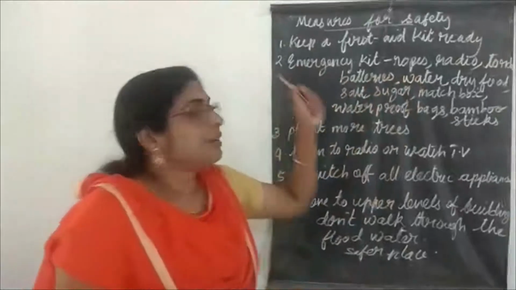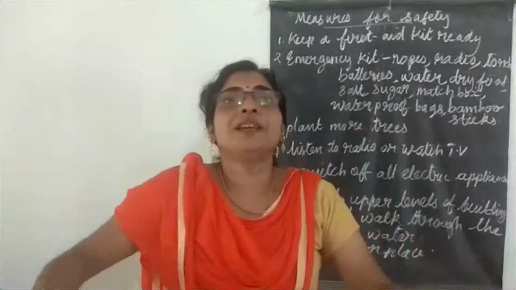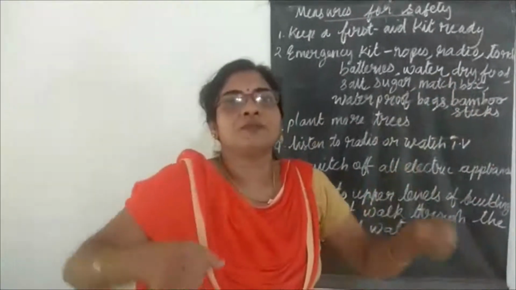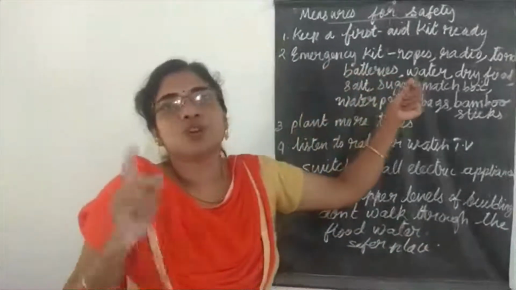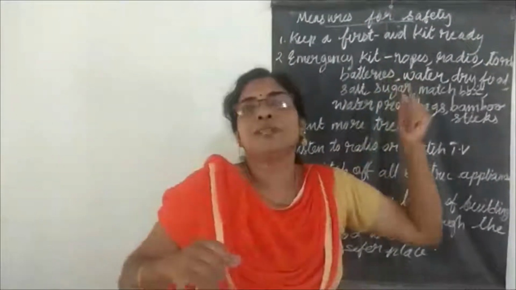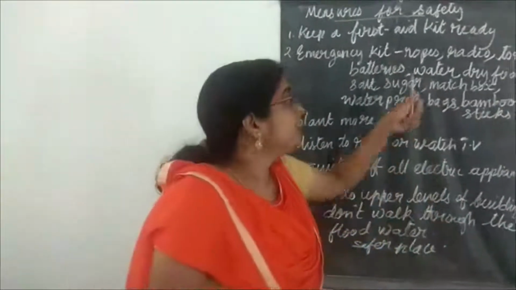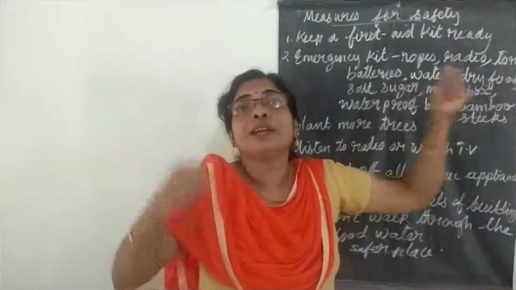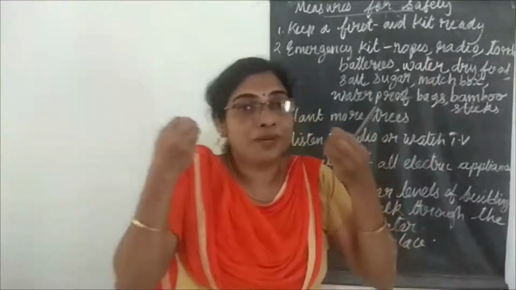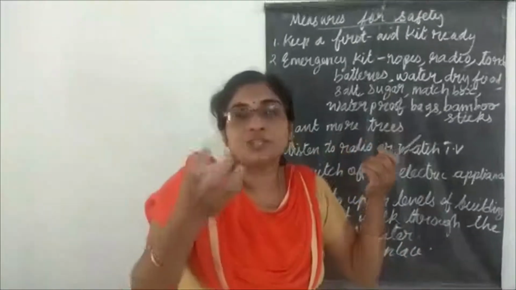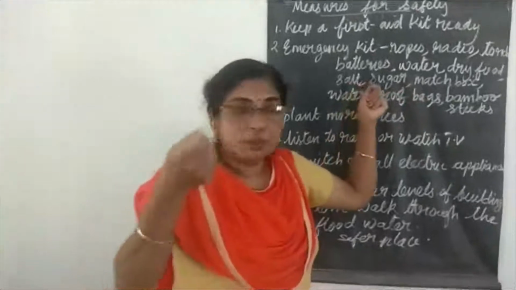Then the second one, an emergency kit should be there. That is, if flood is there, you should take the kit and run off. So one kit should be ready. And in that emergency kit, what all should be there? Rope should be there. Strong rope. Less strong aayitulla kayaru venam. Then a radio should be there. That is, we should hear the information, no? അതുകൊണ്ട് we should keep a radio. Batteries should be there. Torch should be there.